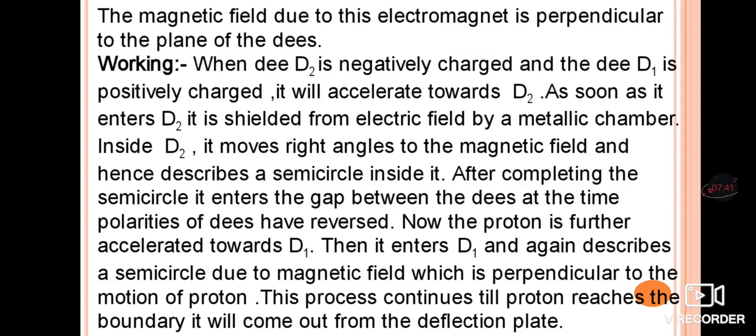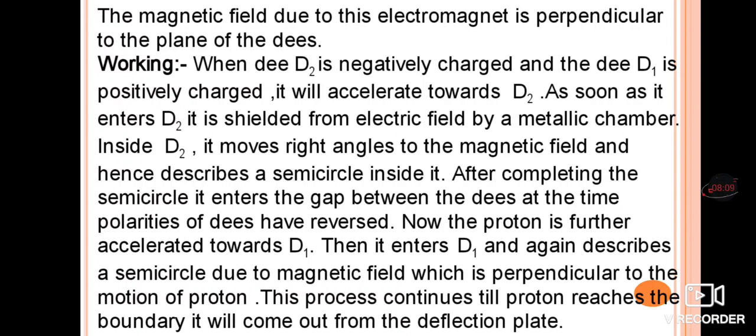Once the semicircle is completed and the positively charged particle comes back to the gap, the polarities reverse: D2 becomes positively charged and D1 becomes negatively charged. So the proton accelerates towards the negatively charged D1.